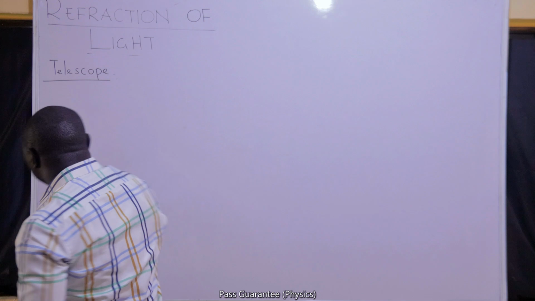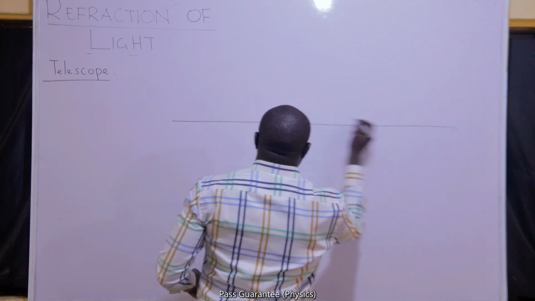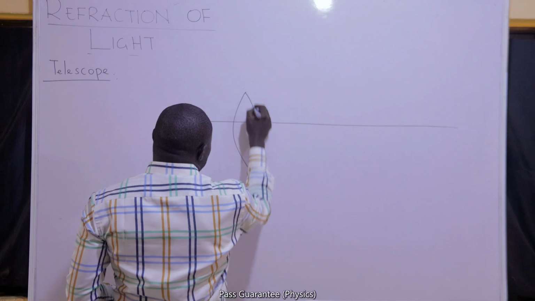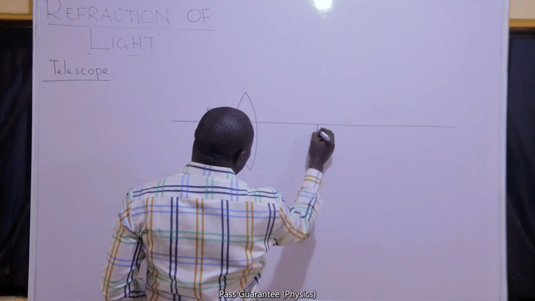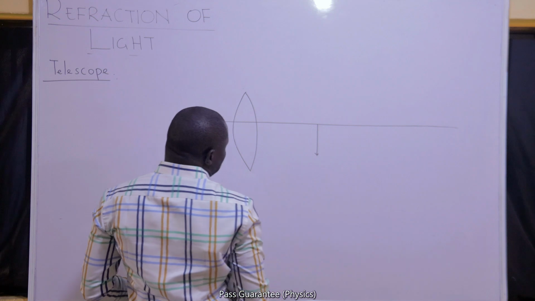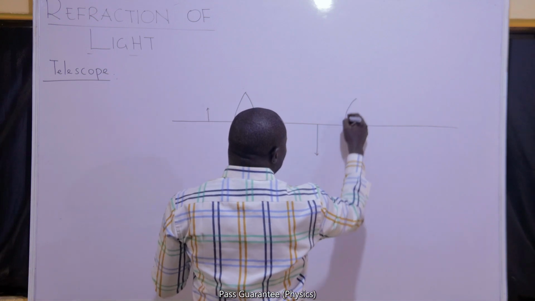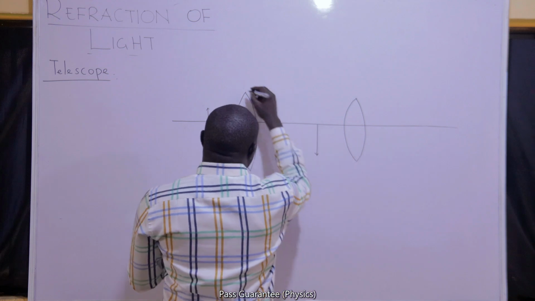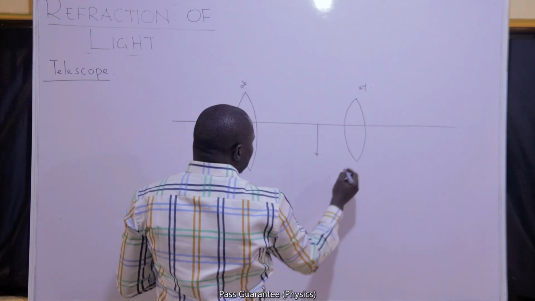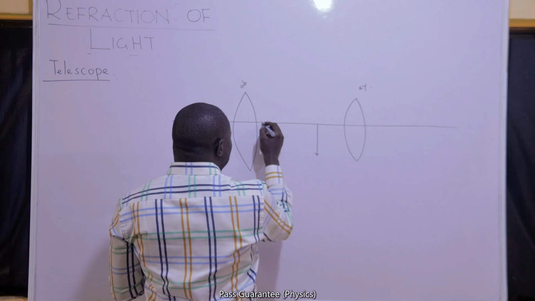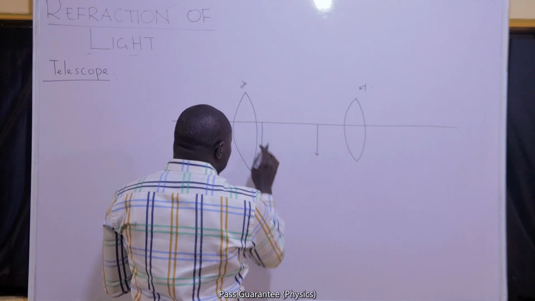Don't forget that for a compound microscope, there's a lens that is going to act on an object and it will form an initial magnified image. Then we have another lens, the eyepiece. This is the objective. This is the eyepiece. The eyepiece is now going to form a final virtual image of that object.